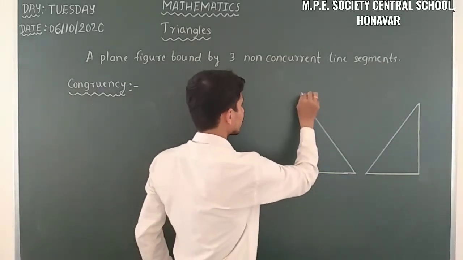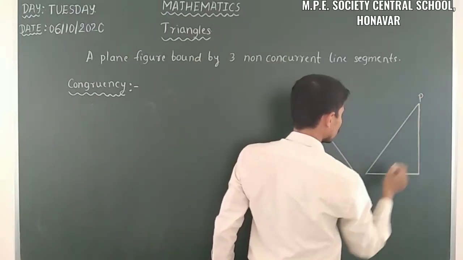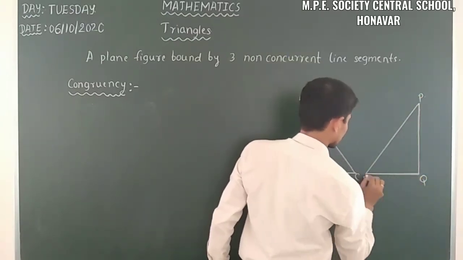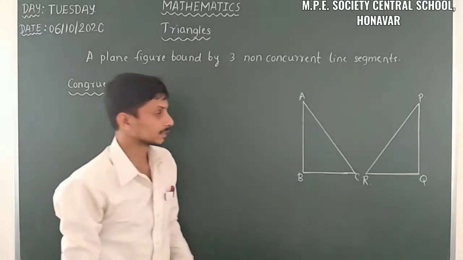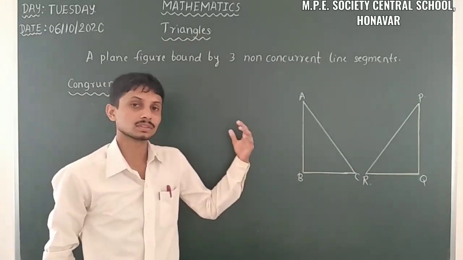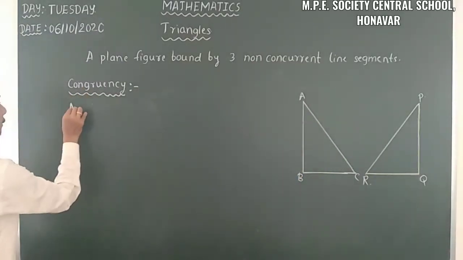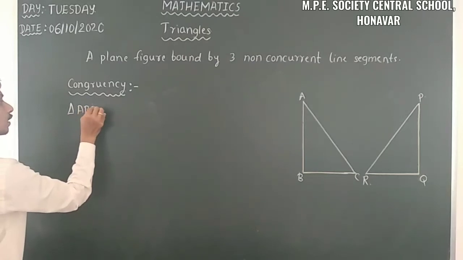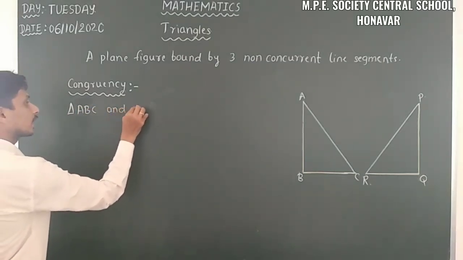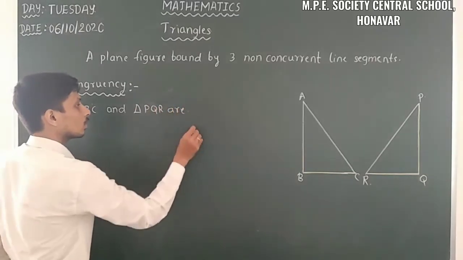Here it is ABC and here it is PQR. I will take that these two triangles are congruent. That means triangle ABC and triangle PQR are congruent.